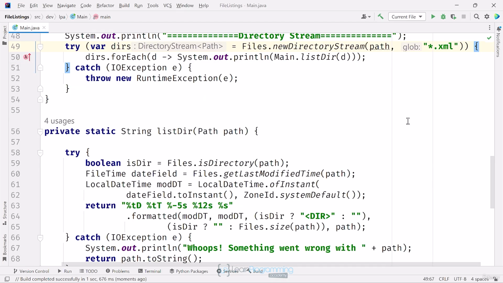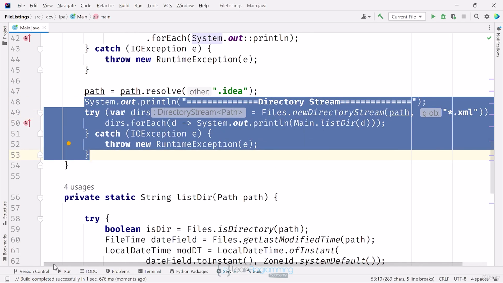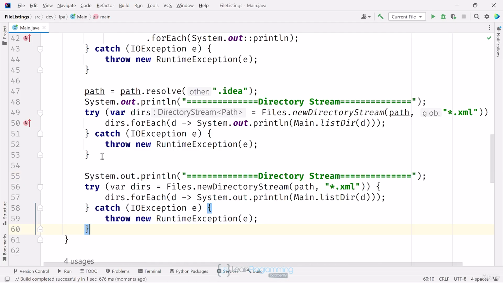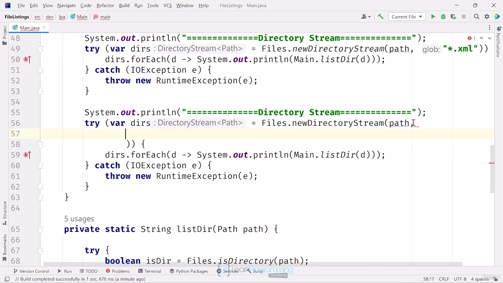Okay, so that method's pretty easy to use, and the glob is probably something you might already be a little familiar with. There's another overloaded version of this method that takes a type that's on the DirectoryStream class, and that's a Filter, a functional interface. This means it's a target for a Lambda. It takes one argument and returns a Boolean. I'll copy the code, starting with my header there, and paste a copy just below. I'll delete the string with *.xml there, keeping the comma and inserting a new line. I'm going to include my Lambda on that empty line, which will work like the glob.